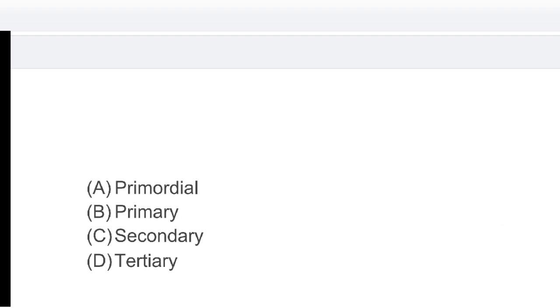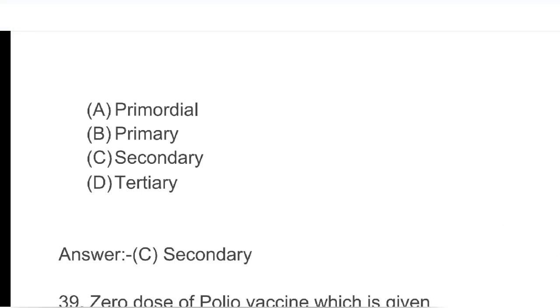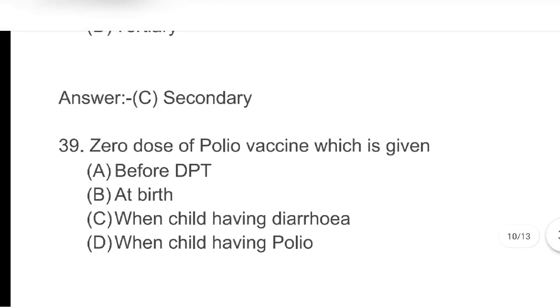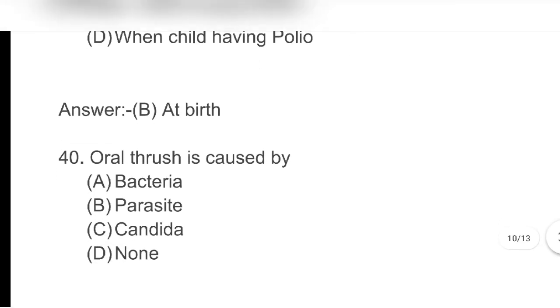Next, Pap smear test for detection of carcinoma of cervix is which level of prevention? A. Primordial, B. Primary, C. Secondary, D. Tertiary. Answer C. Secondary. Next, zero dose of polio vaccine is given: A. Before DPT, B. At birth, C. When child has diarrhea, D. When child has polio. Answer B. At birth.